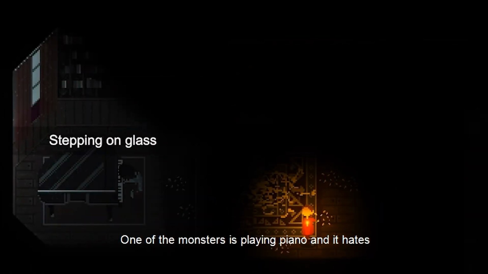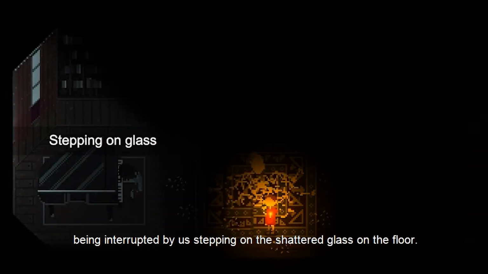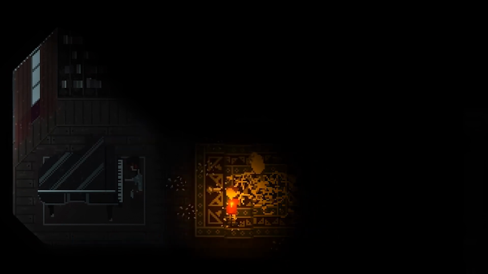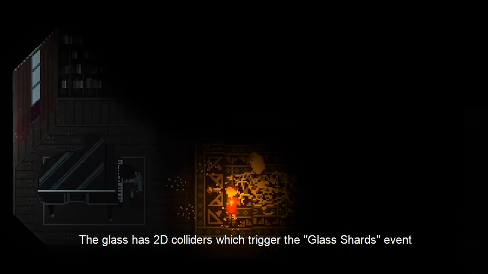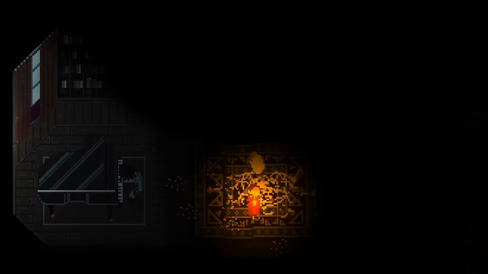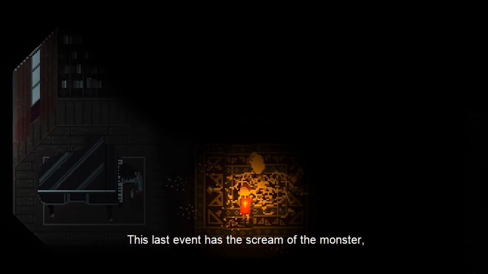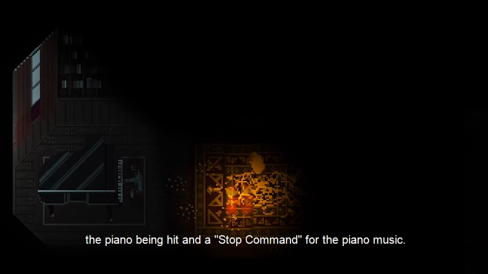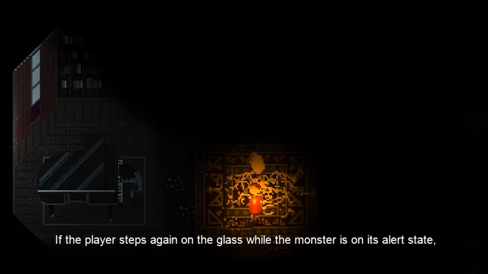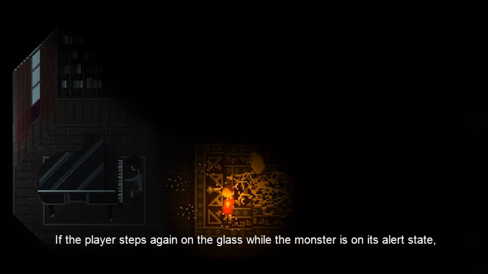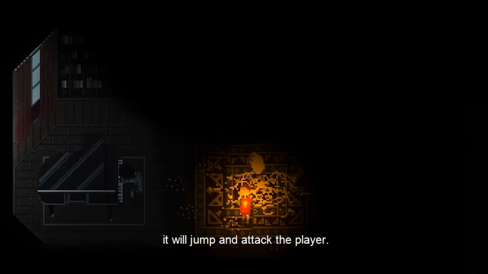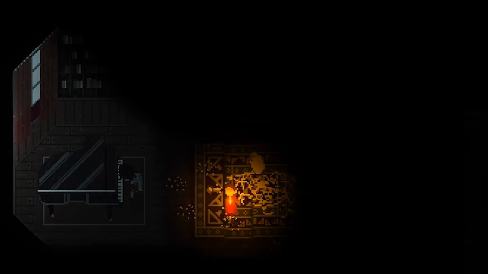One of the monsters is playing a piano and it hates being interrupted by us stepping on the shattered glass on the floor. The glass has 2D colliders which trigger the glass shard event and the monster alert event. This last event has the scream of the monster, the piano being hit, and a stop command for the piano music. If the player steps again on the glass while the monster is on its alert state, it will jump and attack the player.